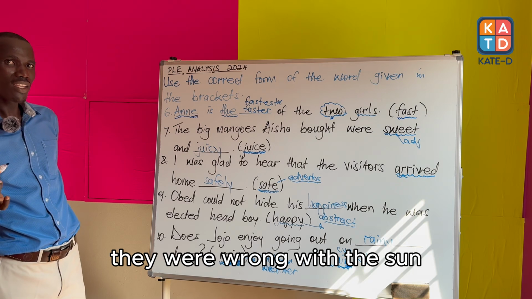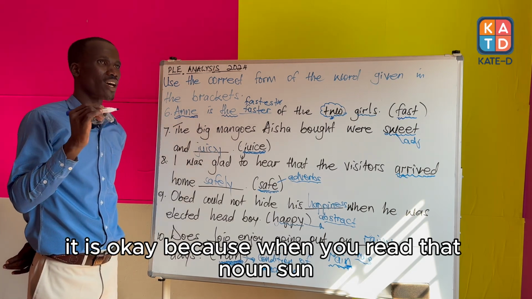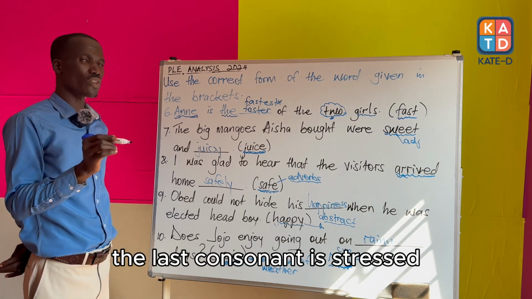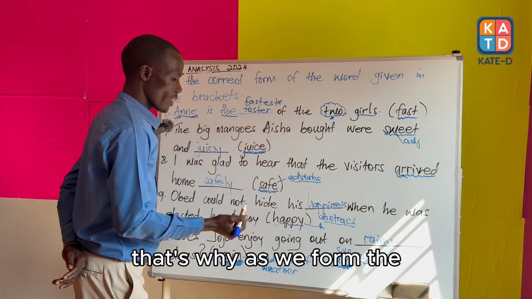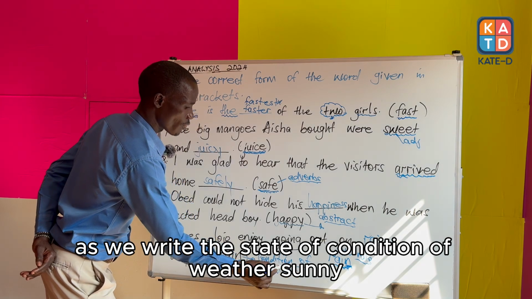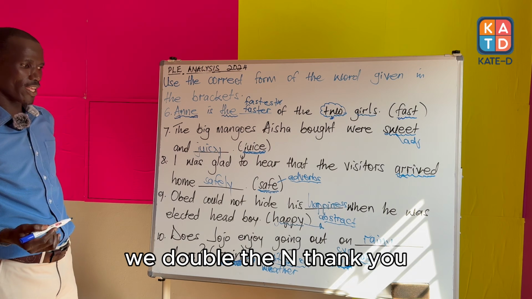With the sun, it is okay, because when you read that noun, sun, the last consonant is stressed. That's why as we write the state of condition of weather, sunny, we double the N.